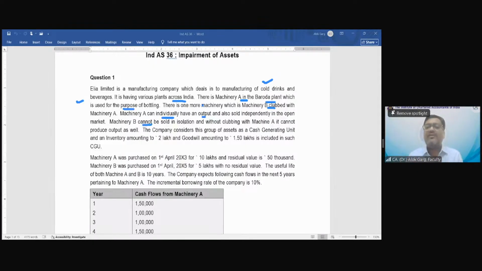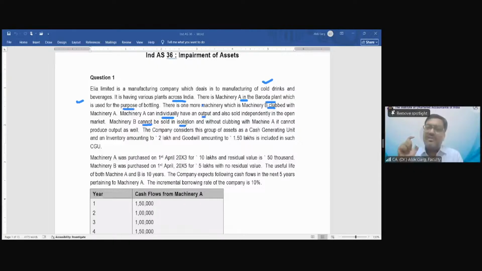But machine B cannot be sold in isolation. You cannot sell machine B independently. So can you estimate the fair value less cost to sell for machine B? No. Can you estimate the fair value less cost to sell for machine A? Yes, you can estimate, right?